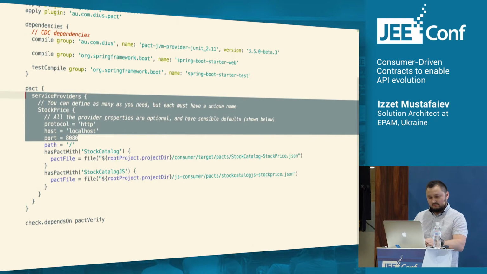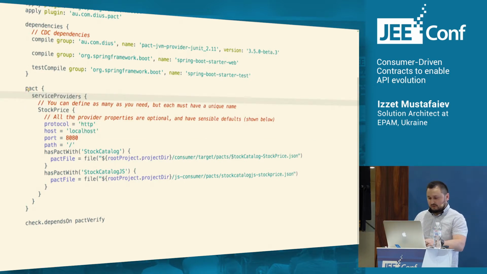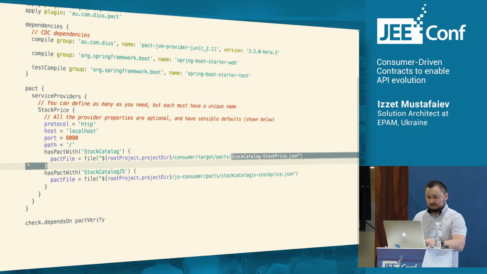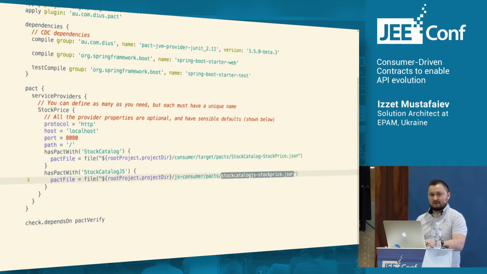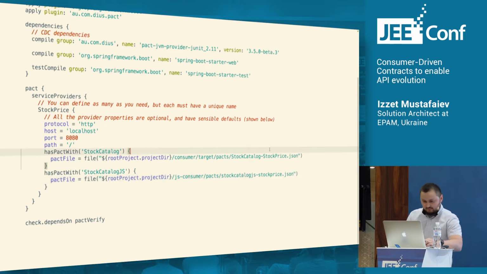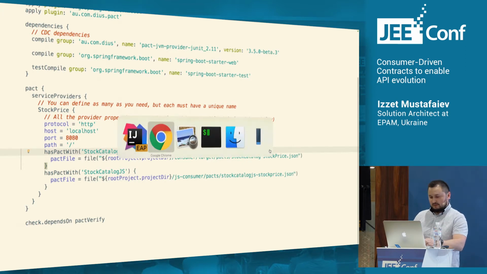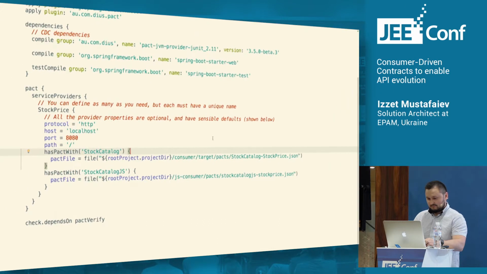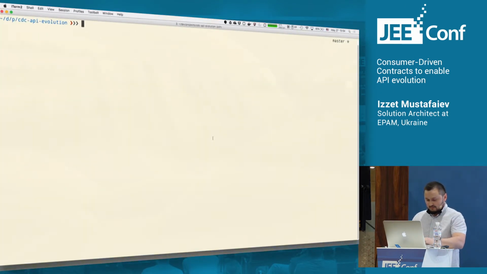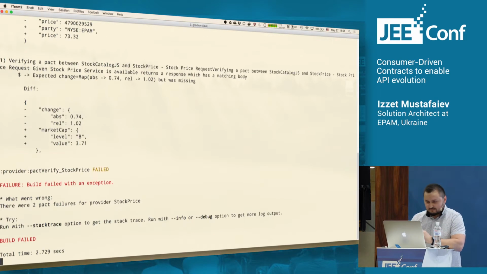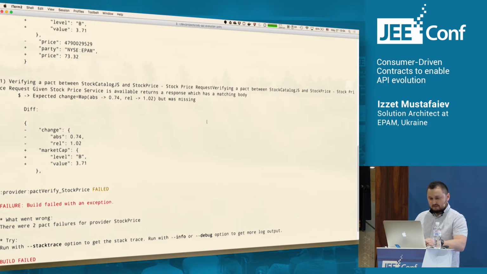So here's just a simple configuration of this plugin. We have the path to how our consumer, stock price, stock catalog, uses our provider, and we have a specification of how our JavaScript consumer uses our provider. So let's just run our provider verification. It's a simple target that can be run, and we can see it failed.